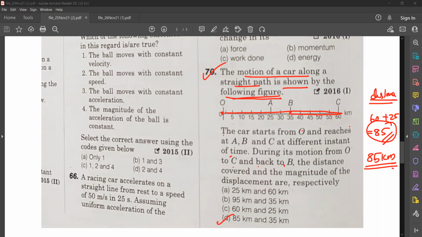So what is the initial point? O. What is the final point? B. So from O to B, what is the displacement? 35 kilometers. Displacement is 35 kilometers, because displacement only checks the initial and final point. It will not look into the path traveled. Okay, so answer is option D. 85 kilometers the distance, 35 kilometers the displacement.